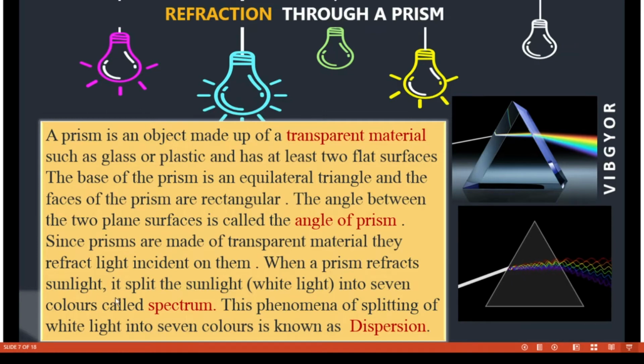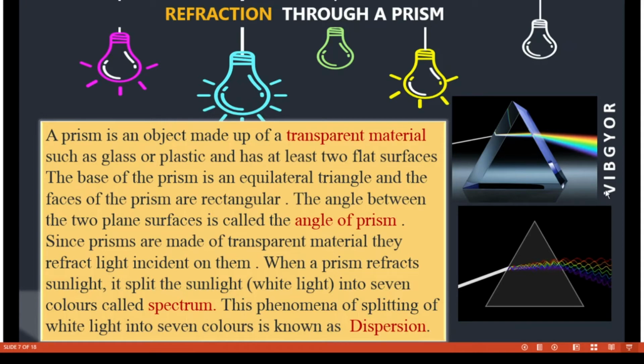When a prism refracts sunlight, it splits the sunlight, that is the white light, into 7 colors called a spectrum. Look at this. This white line represents the sunlight, that is the white light, and when the beam of white light is allowed to pass through the prism, after refraction it is split up into 7 colors, and this is called a spectrum.